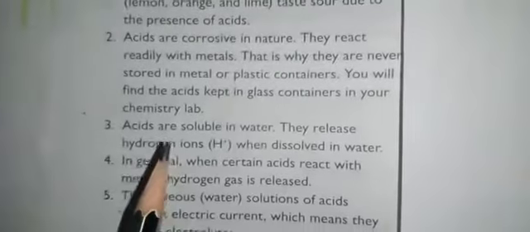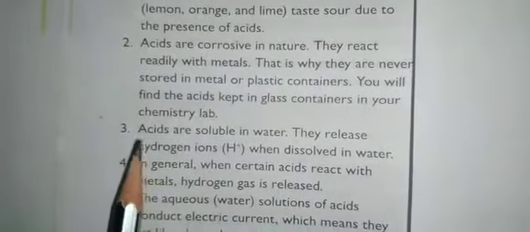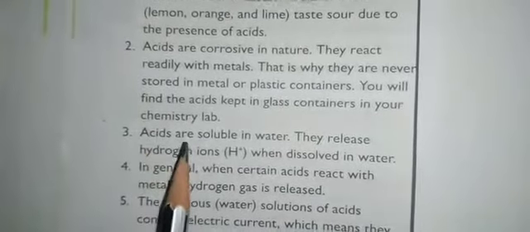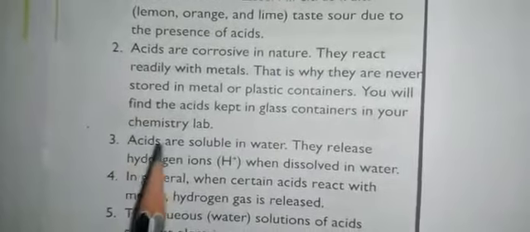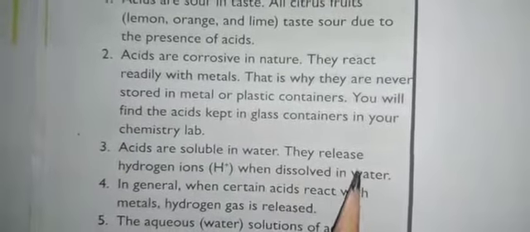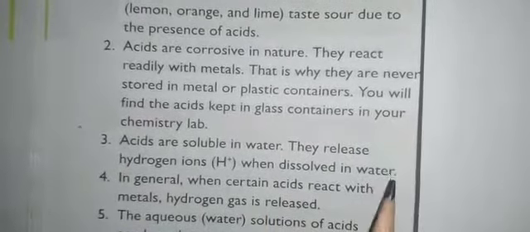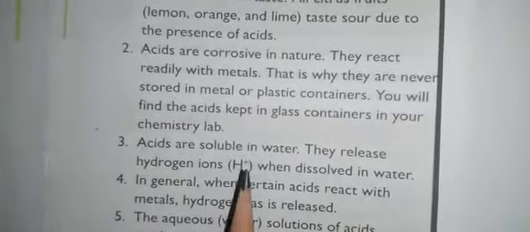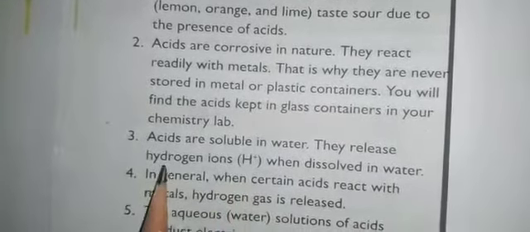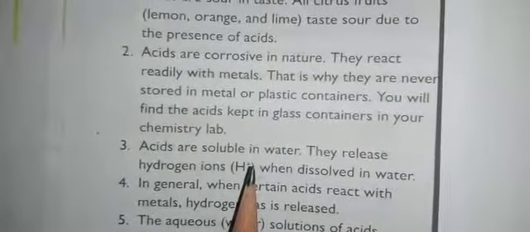Next, acids are soluble in water. You know that. So when you dissolve an acid in water, it will become diluted, right? So acids are soluble in water. They release hydrogen ions when dissolved in water. Okay, they release hydrogen ions, H plus. Hydrogen means H. Ion means whether it will be having plus or minus.